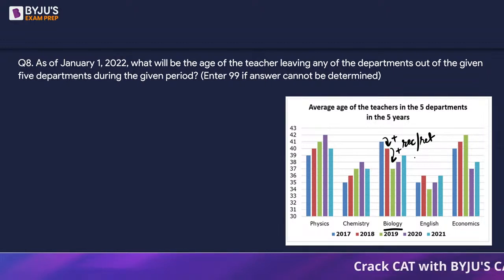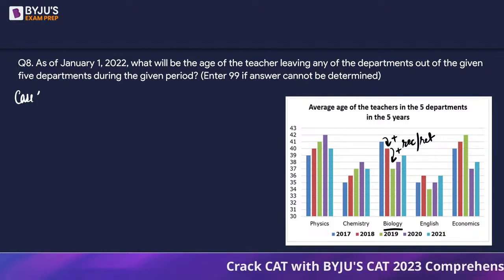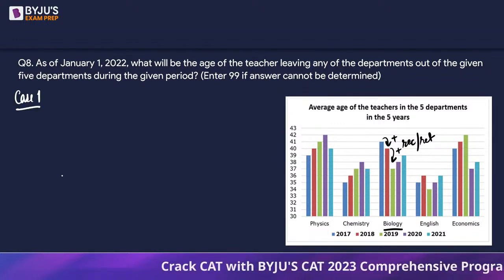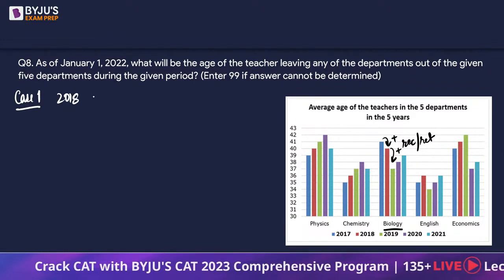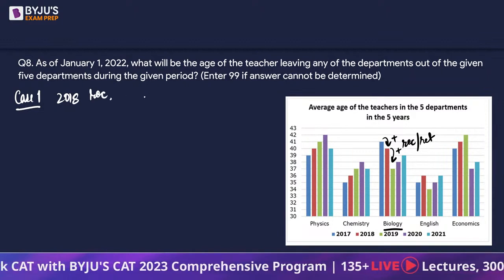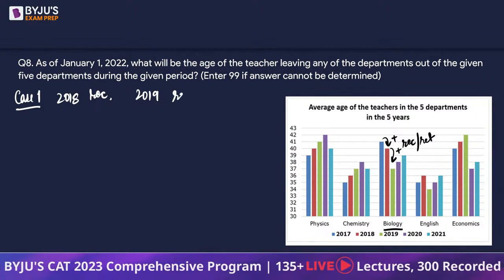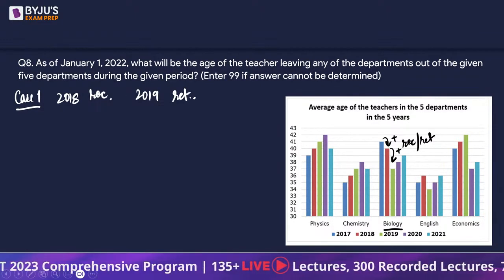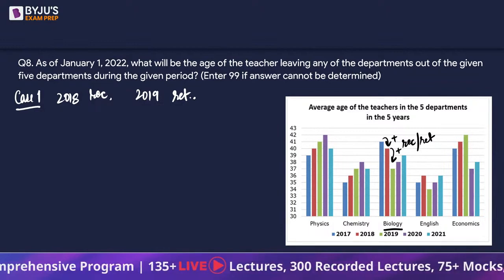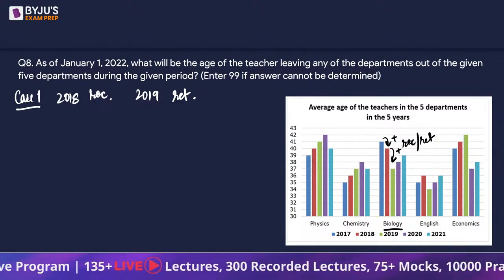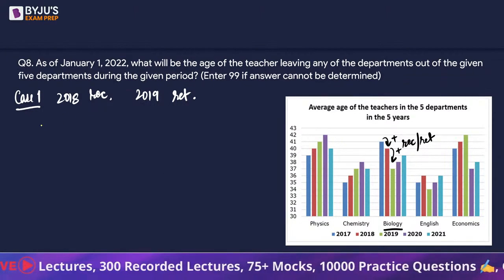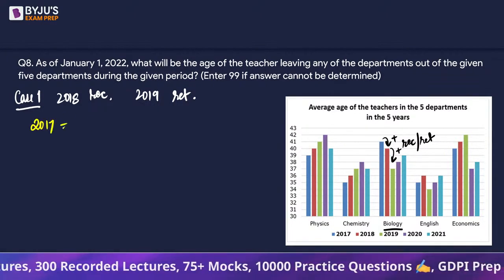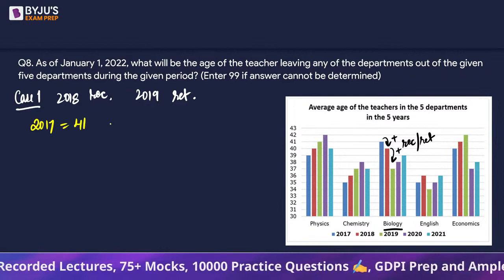So there are 2 possibilities, right? The first case is that 2018 is your recruitment and 2019 is the retirement. If we assume this to be true, then in 2017 the average age is 41 years. For how many people?